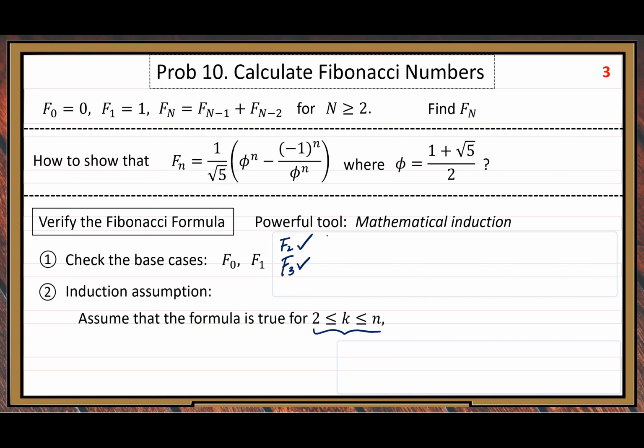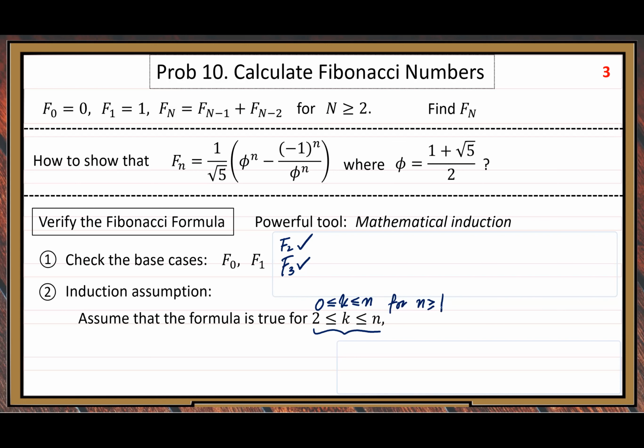So although we treat it as a redundant thing, actually we can modify this range to 0 less than or equal to k less than or equal to n, for n greater than or equal to 1.